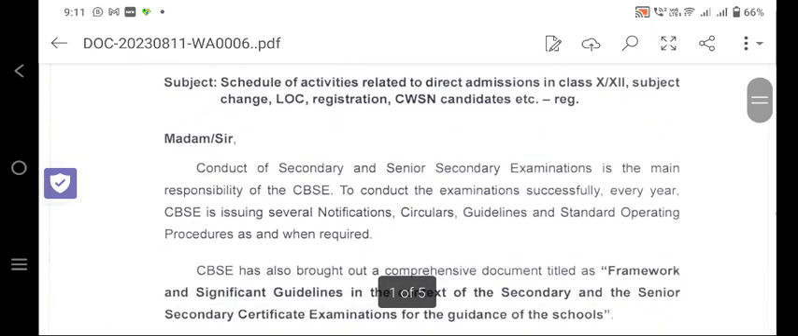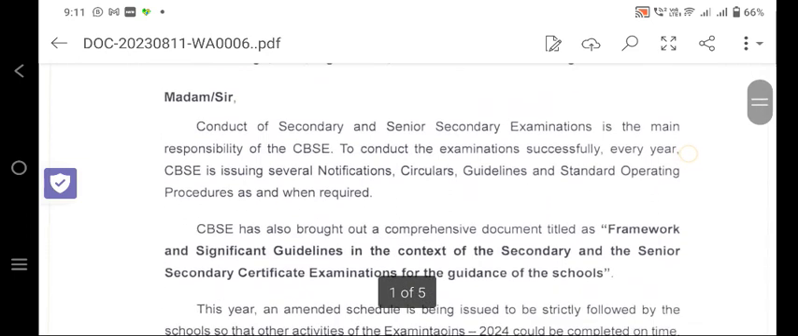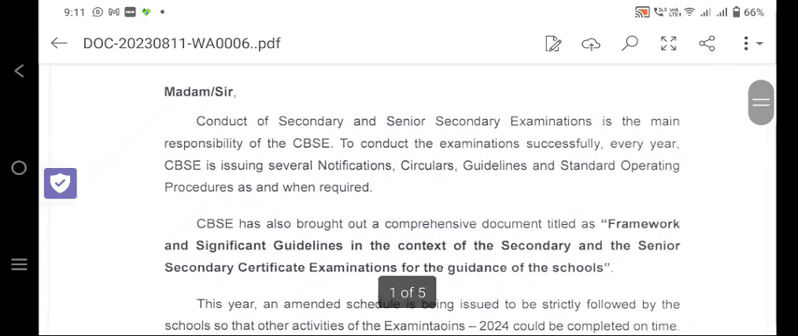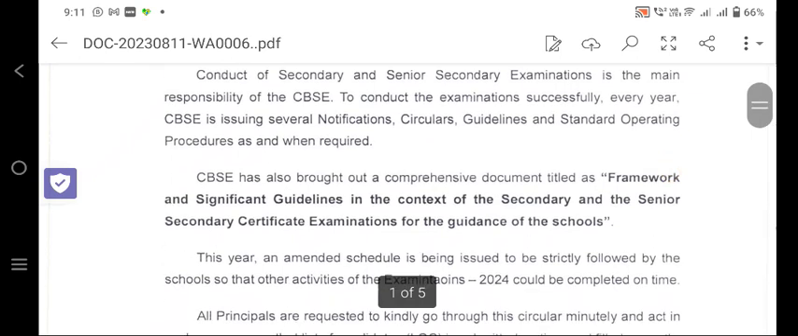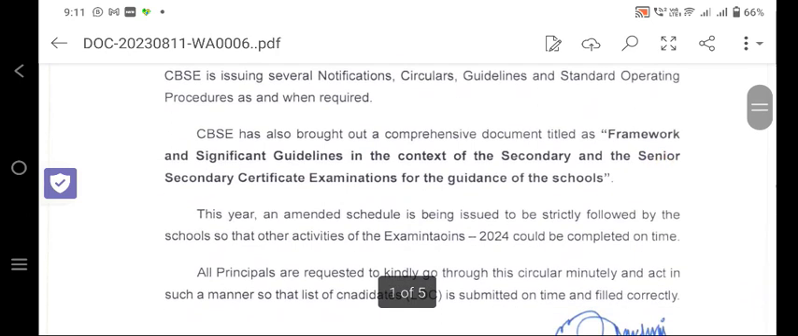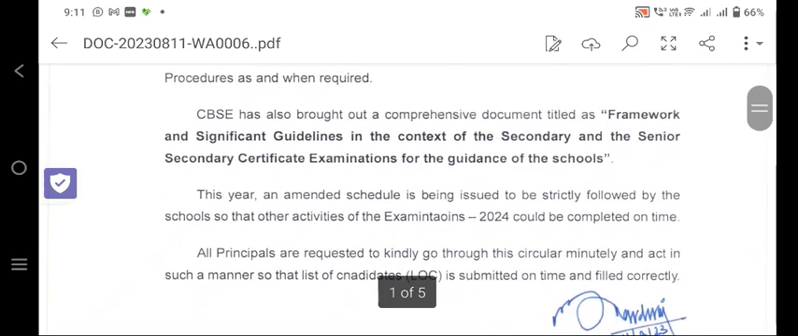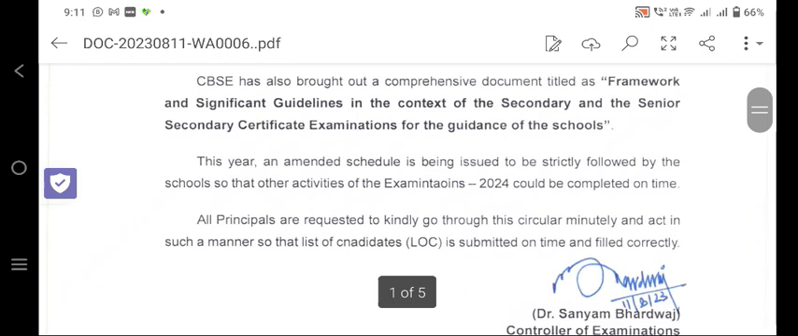So what CBSE has told is that conduct of secondary and senior secondary examination is the main responsibility of the CBSE. To conduct the examination successfully every year, CBSE is issuing several notifications. So CBSE has brought out a comprehensive document titled Framework of Significant Guidelines in the Context of Secondary and Senior Secondary Certificate Examination for the Guidance of the Schools. And this year an amendment schedule is being issued to be strictly followed by the schools so that the other activities of the examination 2024 could be completed on time.